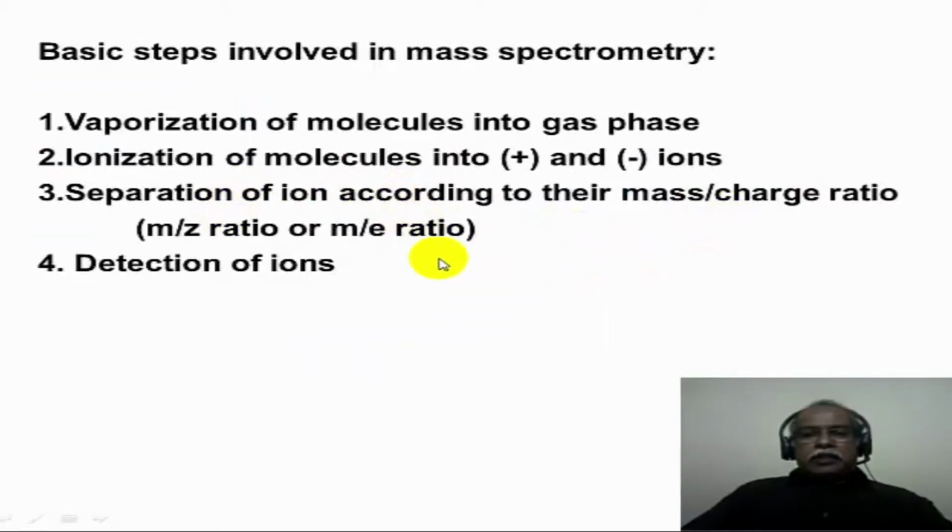And the mass to charge ratio is expressed as m by z in modern times, where z is the charge, or m by e, where e is the charge. In olden textbooks you will see m by e. In the modern textbook one sees m by z.